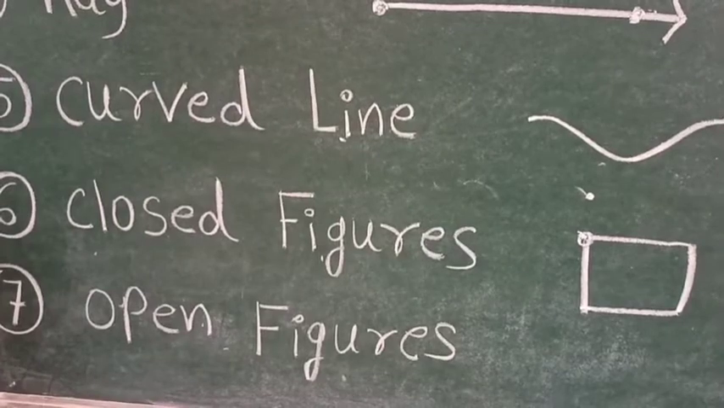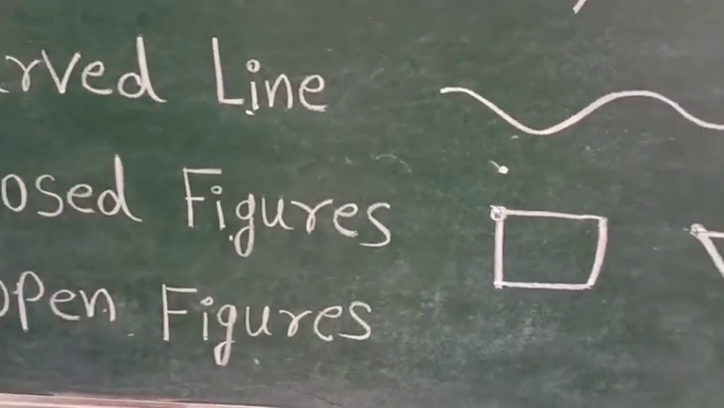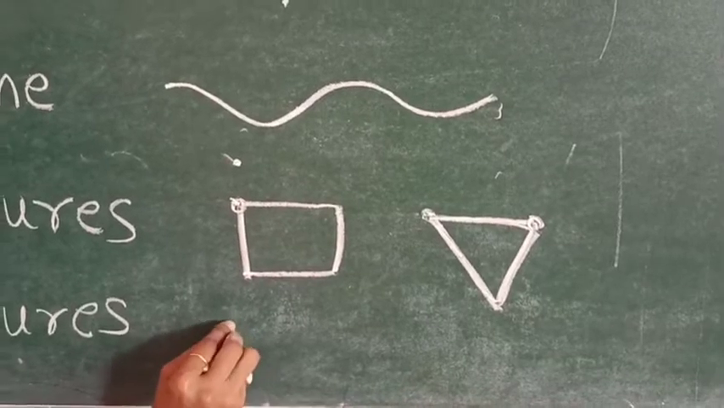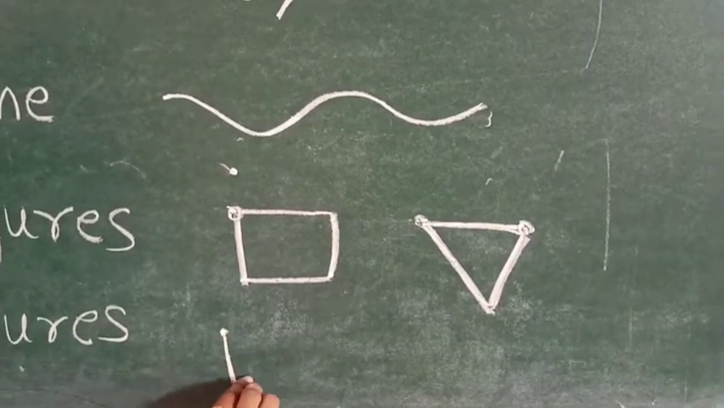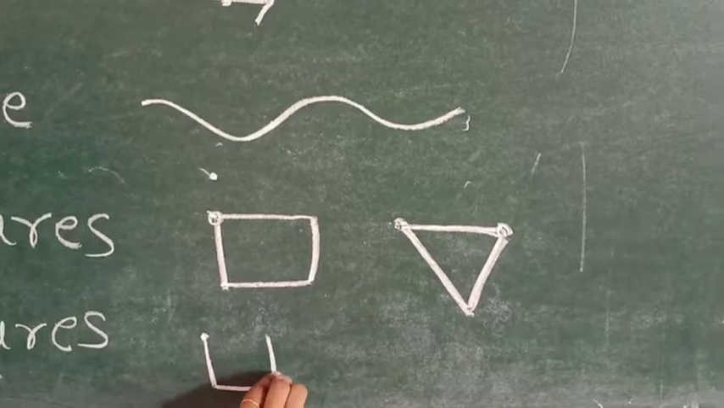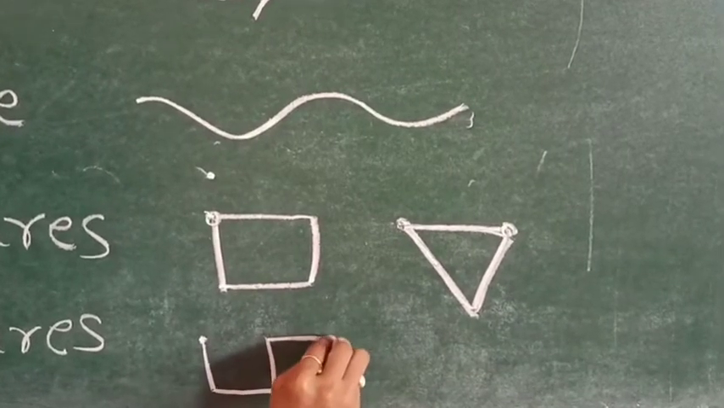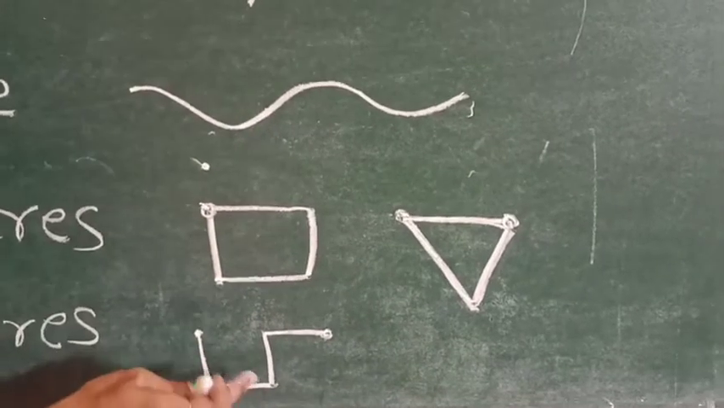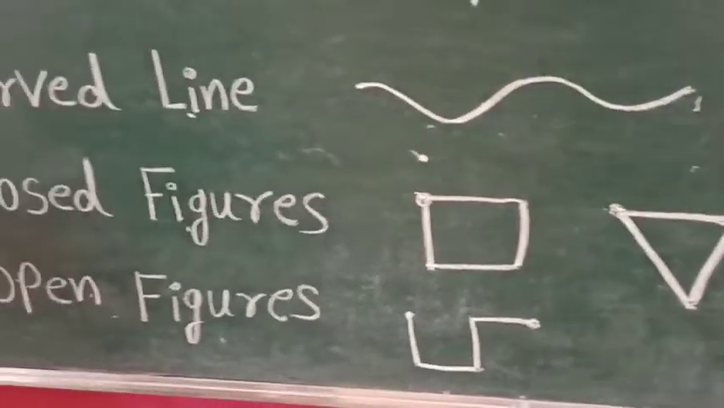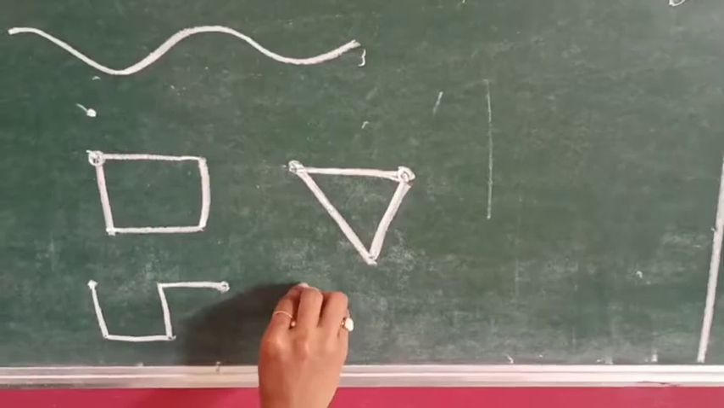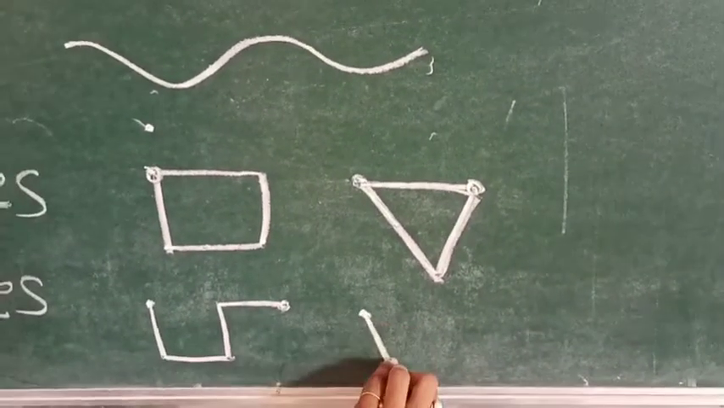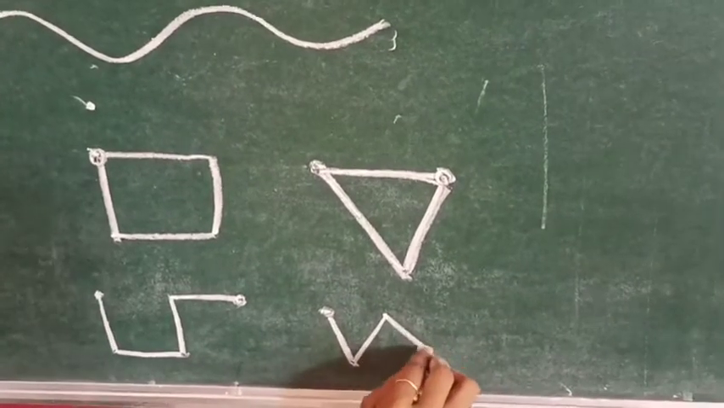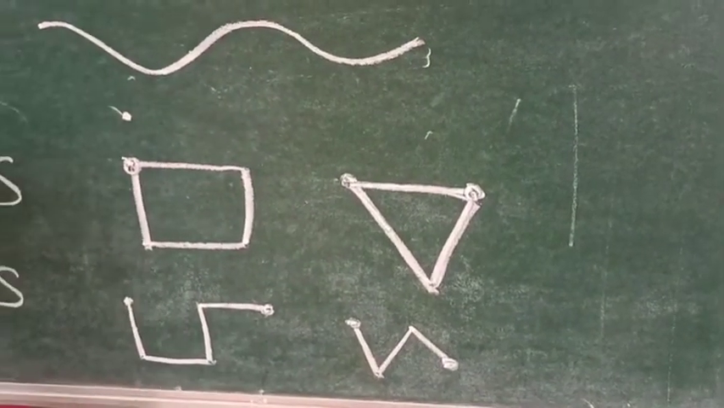After this, open figure. What is the meaning of open? It means an open shape. Your starting point is like this, and your end point is different. This is your end. So this is your open figure. Your figure is open here. We can see another example like this. This is your starting point and this is your end point. So this is your open figure.